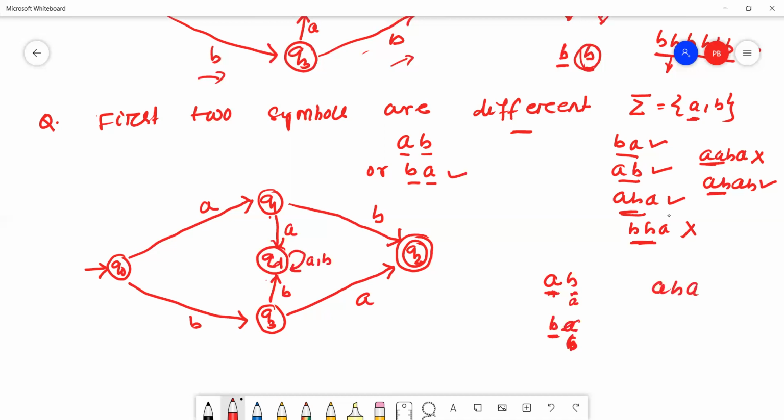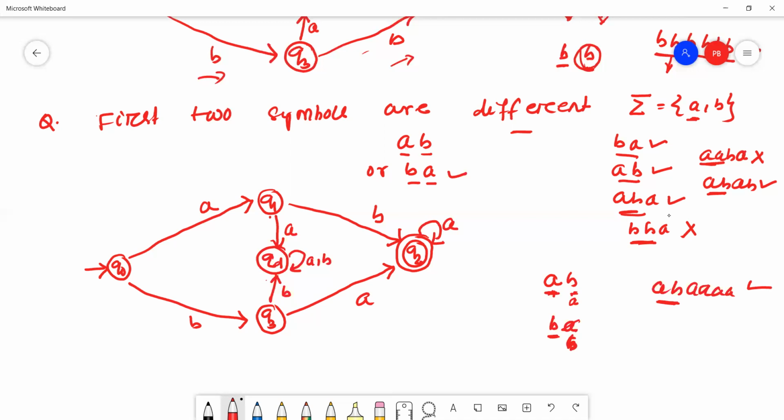ABA, or like this, AB double A. This string is valid because the first two symbols are different in the given string. Therefore, for multiple number of A's, A will stay on the Q2 state.